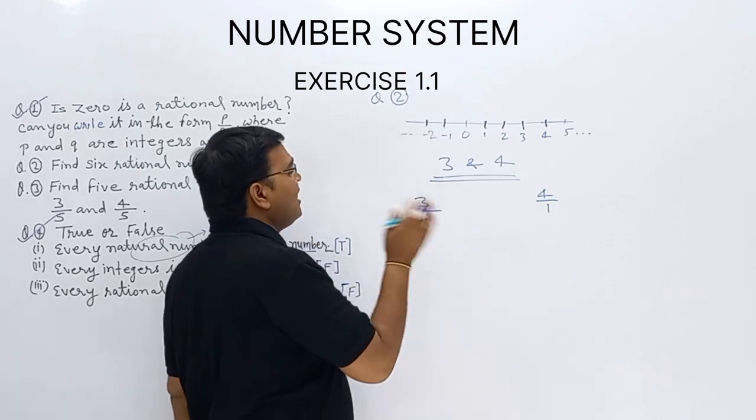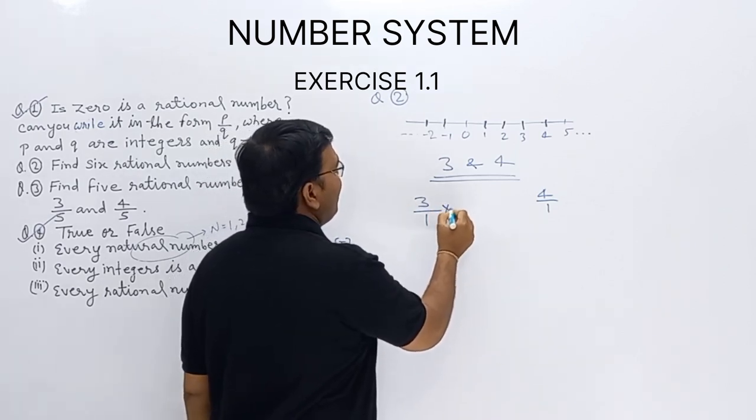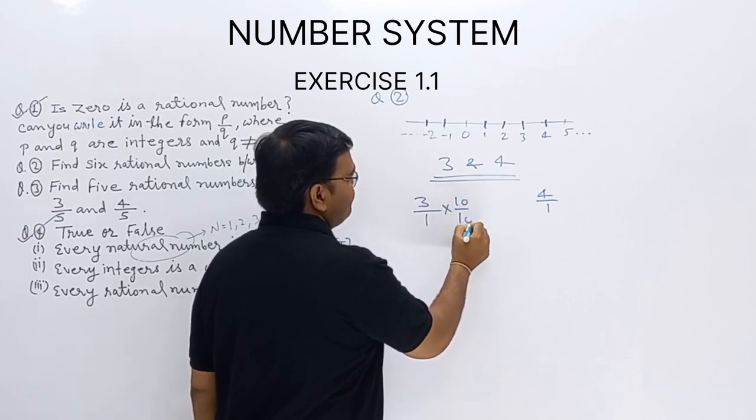Then second step, multiply by 10 upon 10.